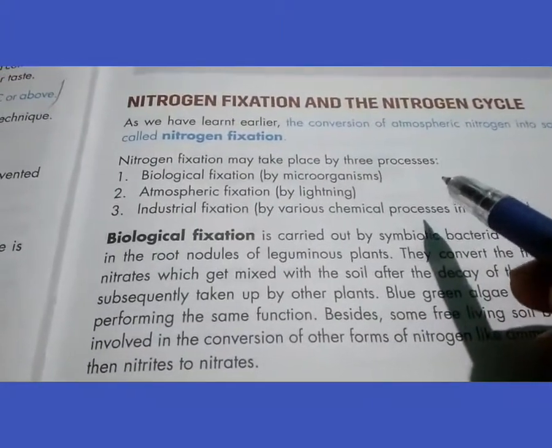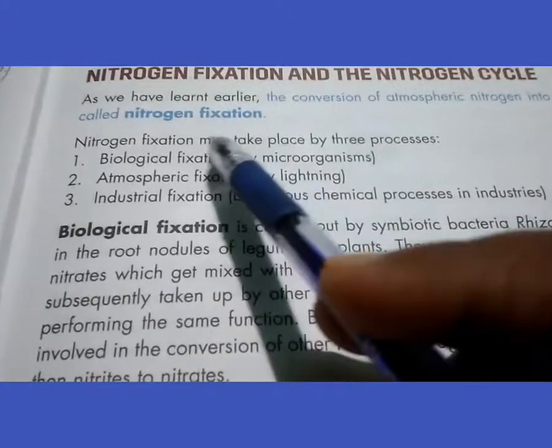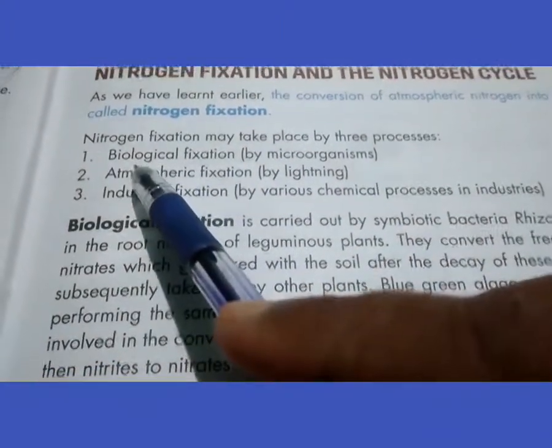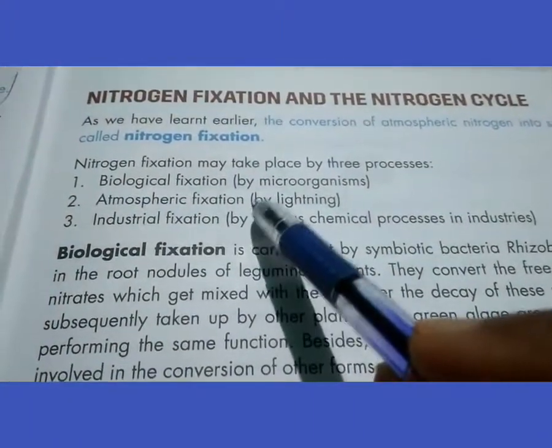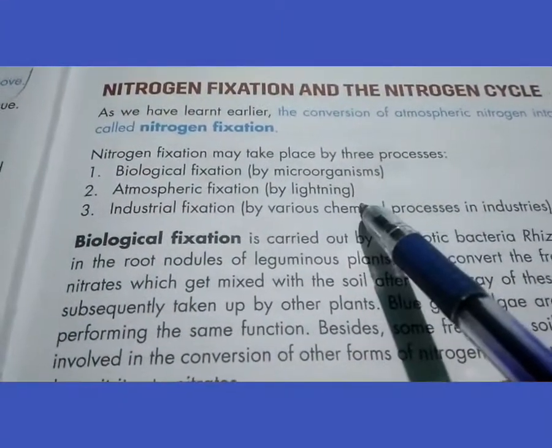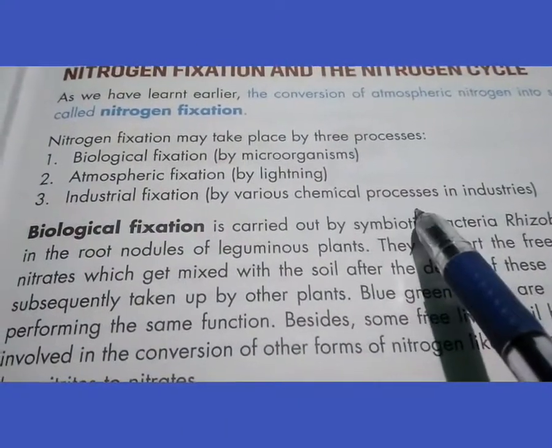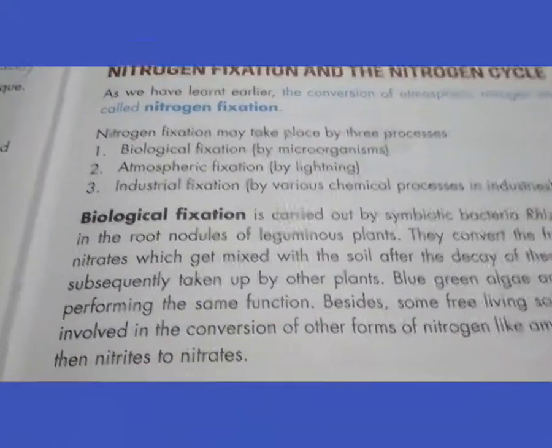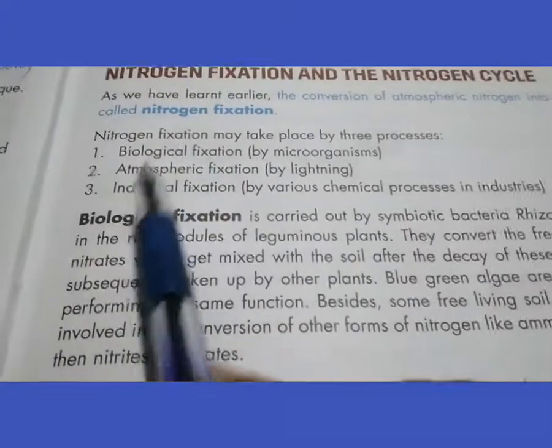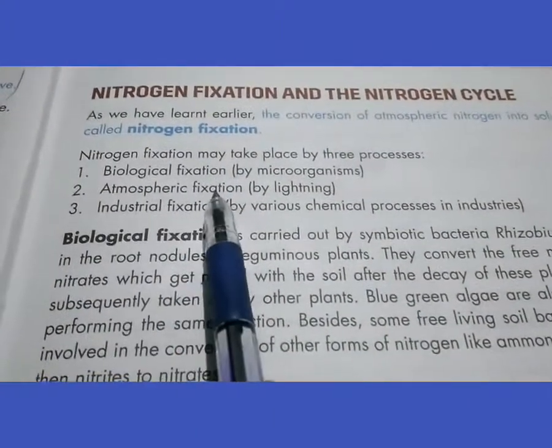This nitrogen fixation takes place in nature by three methods. You can see here: biological fixation by microorganisms, atmospheric fixation by lightning, and industrial fixation by various chemical processes in industry. First we explain biological fixation.